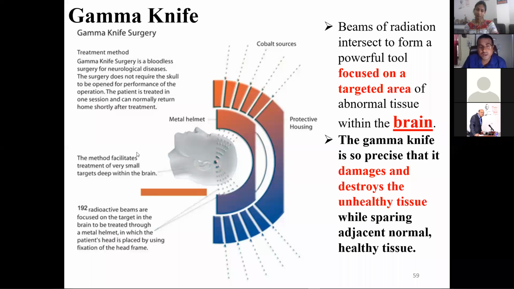A helmet-like setup is made with small narrow holes, and from the outside radioactive sources are placed so that a huge concentrated radiation dose reaches a particular tumor, and that way the tumor cell is killed. Since normal cells do not get radiation, the therapeutic ratio is very high, and mostly this is used for brain tumors.